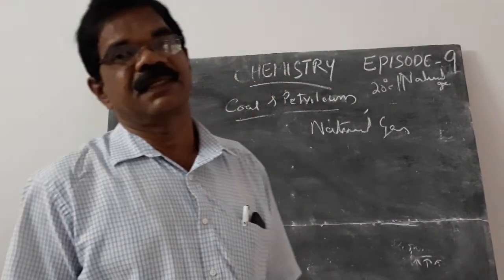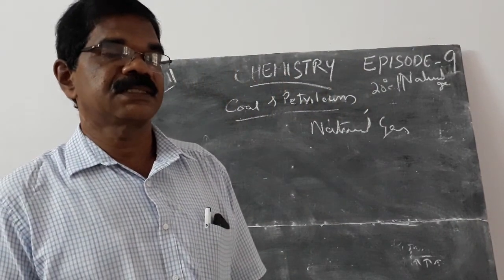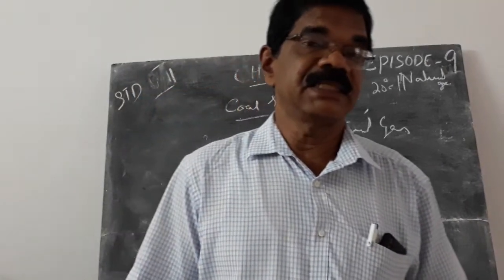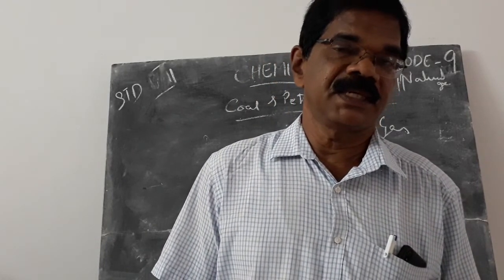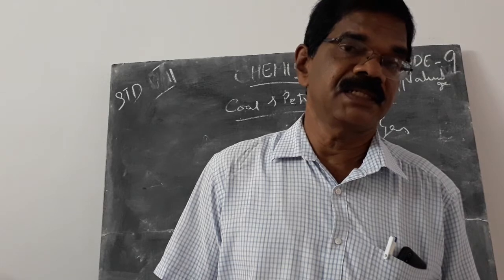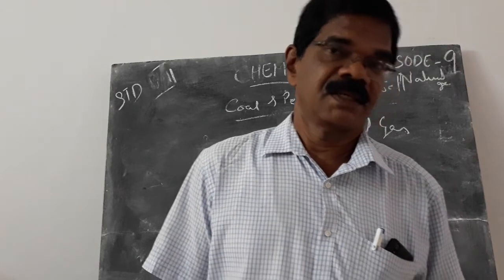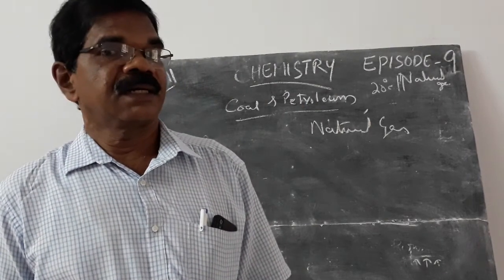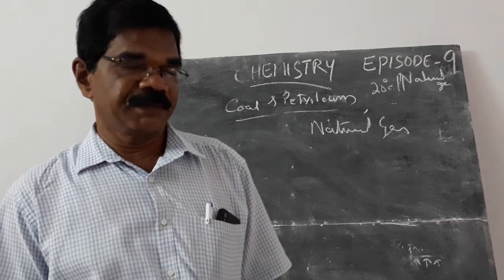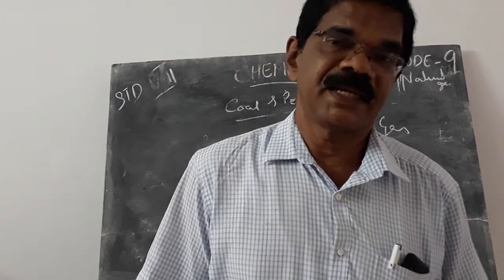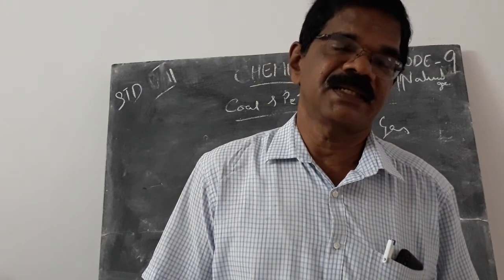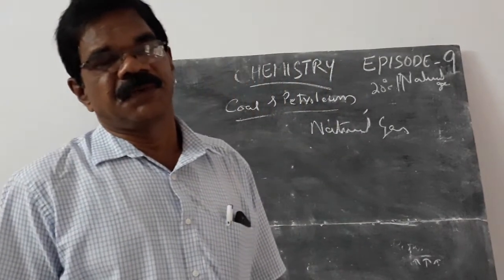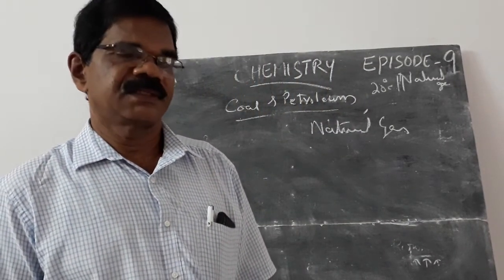Then natural gas. It is another fossil fuel. Natural gas is used in our homes in two types, CNG and LPG. CNG means compressed natural gas, LPG means liquefied petroleum gas. The more important thing is that it is easy to transport. The second thing is that it is ready for burning. It can be directly burned as a fuel in our homes. Then the pollution is also less compared to other fuels.